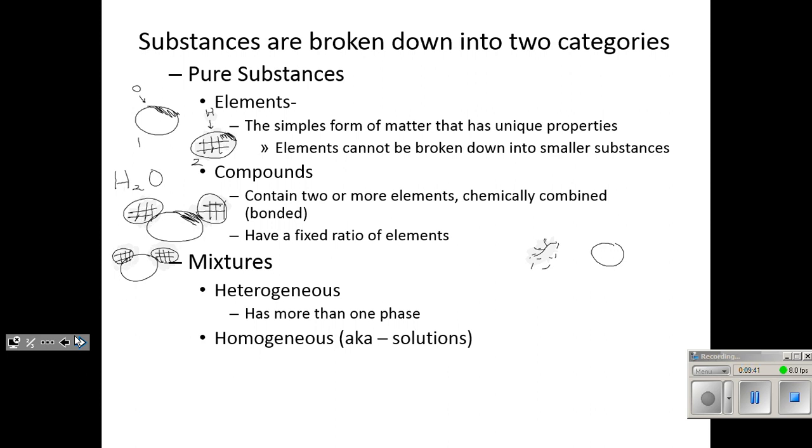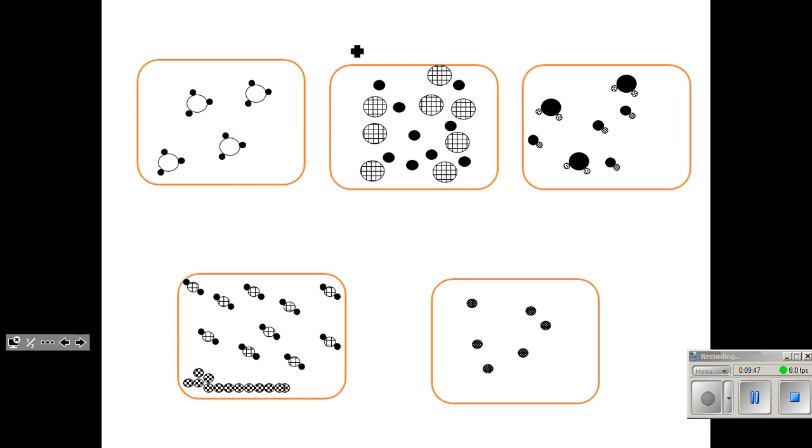Okay, so the next slide has a bunch of elements, compounds, and mixtures that I have drawn using BBs. And let's take a minute to separate them out. So we can have elements, we can have compounds, those are pure substances, or we can have mixtures. We can have mixtures of elements. We can have mixtures of compounds.